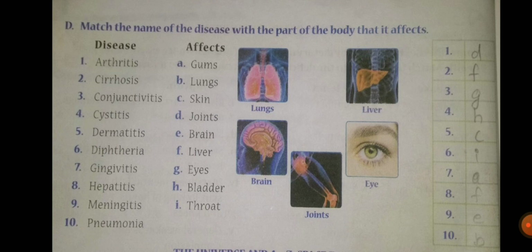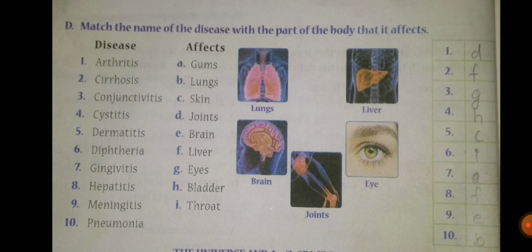Next, fourth one, cystitis. So the answer is H, that is bladder. Fifth one, dermatitis. The answer is C, that is skin. Sixth one, diphtheria. The answer is I, that is throat.